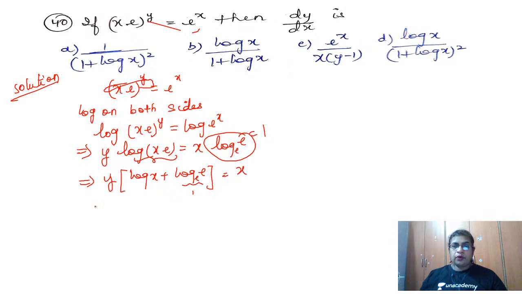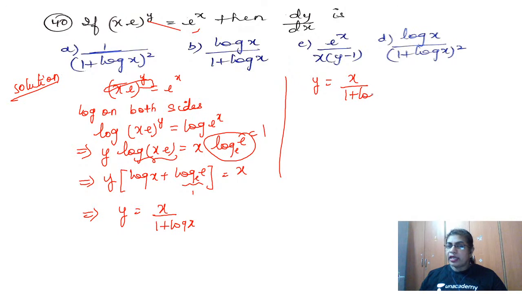Therefore y is equal to x by log x plus 1, I shift it, so it is 1 plus log x. So now this is my question. So y is equal to x by 1 plus log x. Yes, so what we have to do now, I have to differentiate.